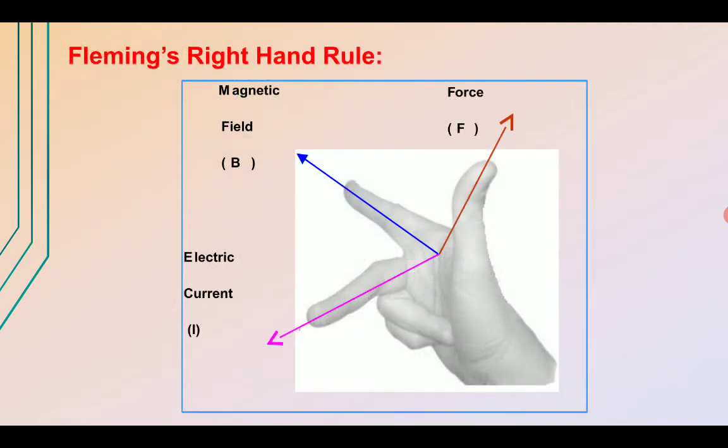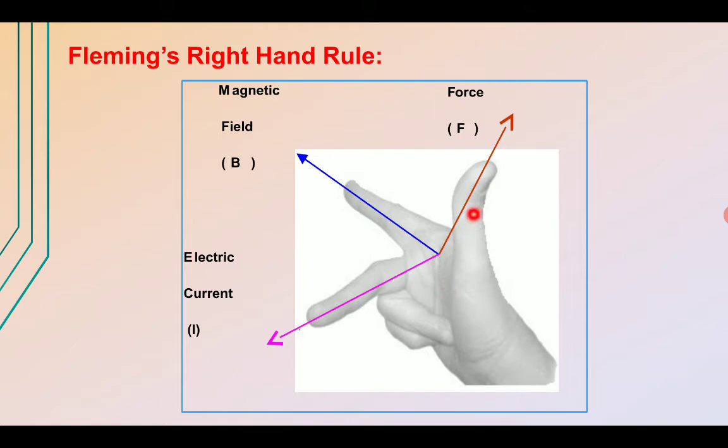Concluding over here, using that left hand rule for the induced EMF, we find another rule known as Fleming's right hand rule. If the loop is completely inside the boundary of the magnetic field, then there will not be any change in magnetic flux, and so there will not be any induced current in the loop. So this is our Fleming's right hand rule.